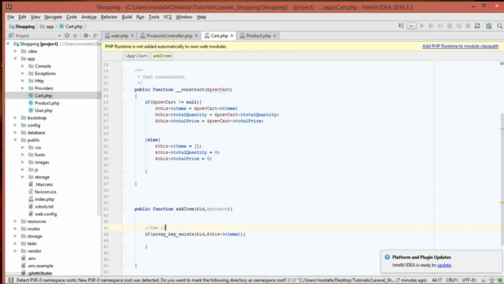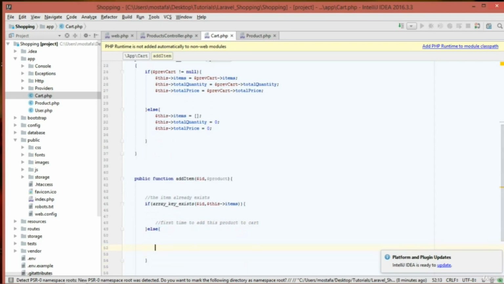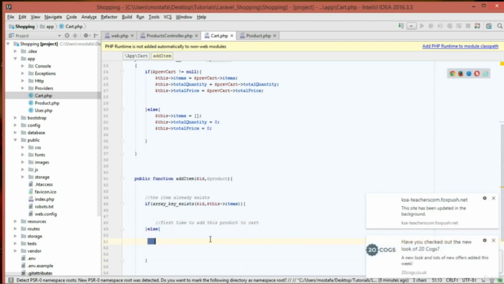The item already exists, right? And if the item already exists, it means that the user has already added this item, and he or she wants to add another one of the same item. Else, this is the first time to add this product to cart, right? So inside this, we are going to add the item for the first time.